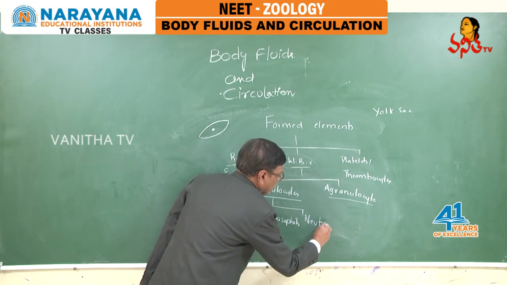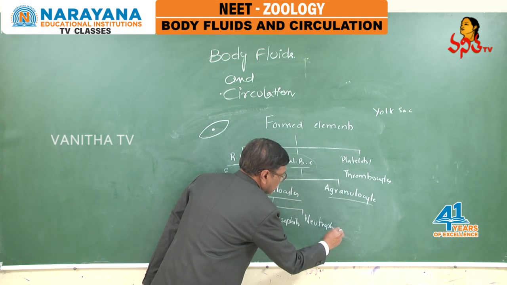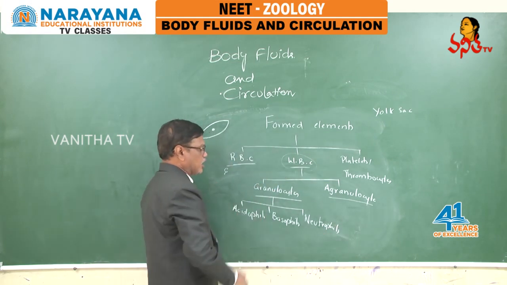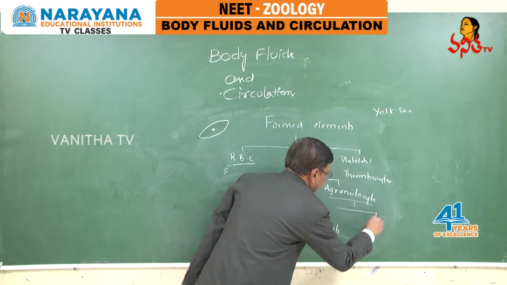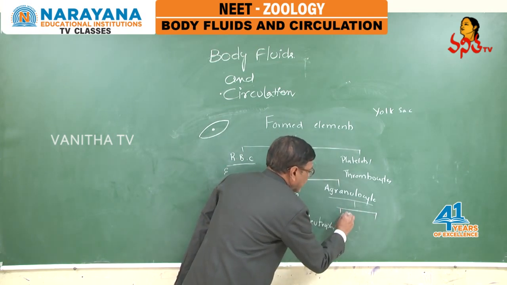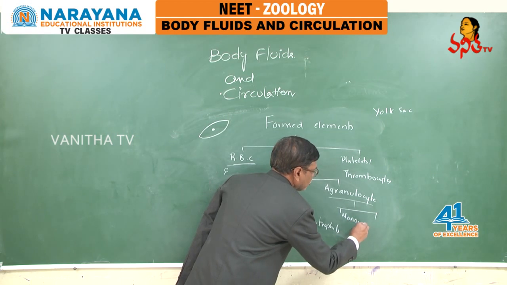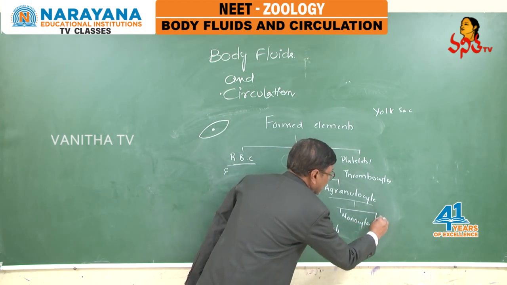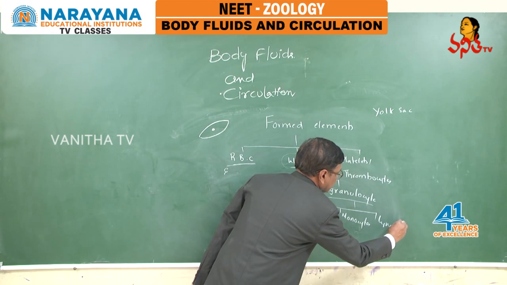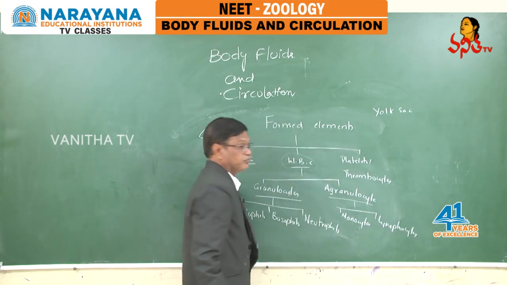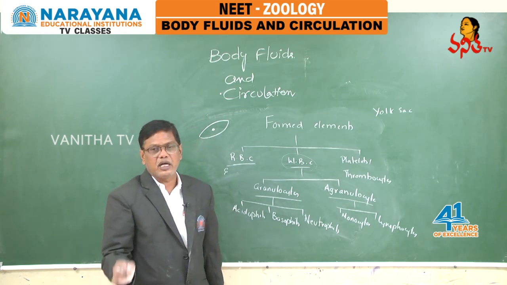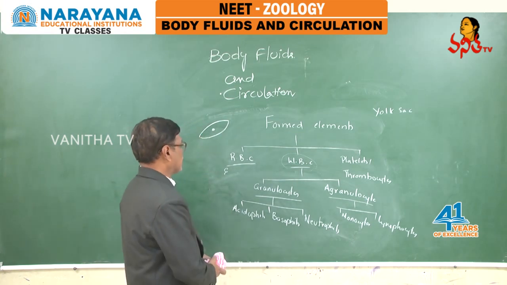Acidophils, basophils, and neutrophils come under the category of granulocytes. They have granules. Then monocytes and lymphocytes come under the category of agranulocytes.